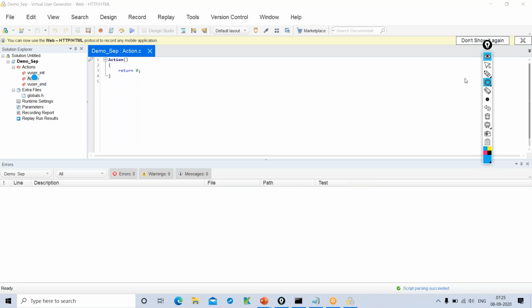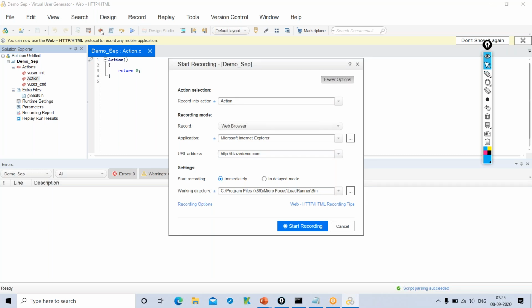Whatever we are recording, everything will get recorded in this action here. We have something called action. I'll click on this red color icon. This option is used for recording. So I'll record some script now.